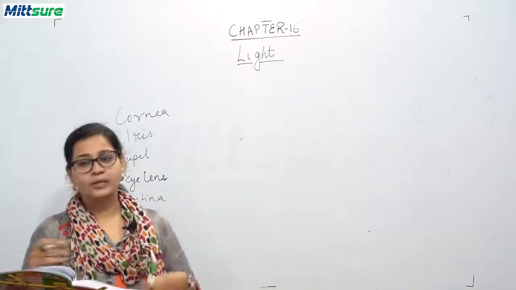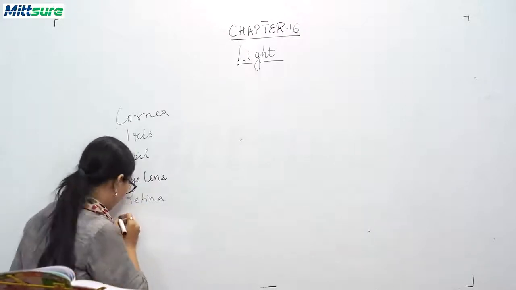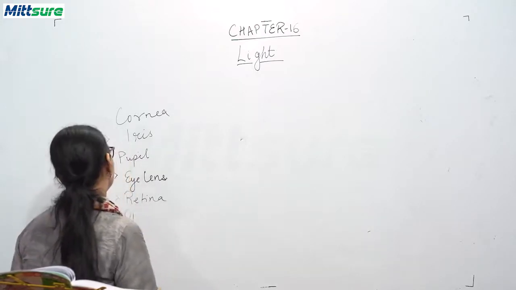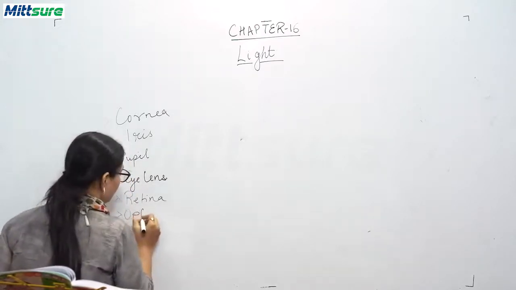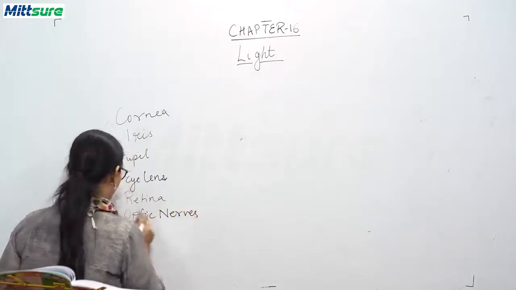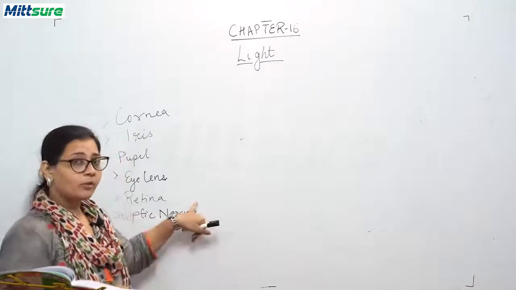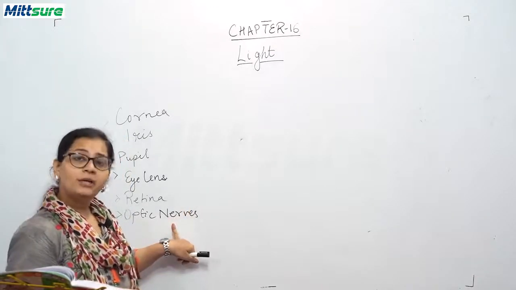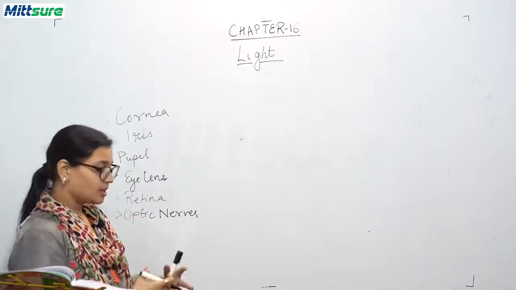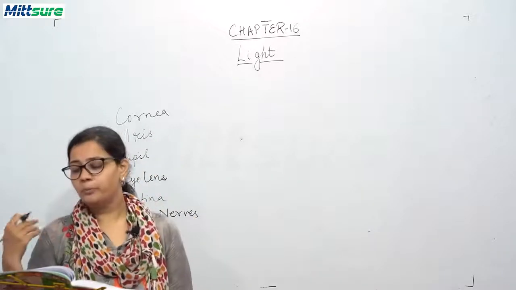Okay. Now, when the image of an object comes, then comes the turn of optic nerves. What is the term called? Optic nerves. What happens, students? When this image is formed on this retina, the optic nerve converts this visual image into an electrical signal and transfers it to your brain.